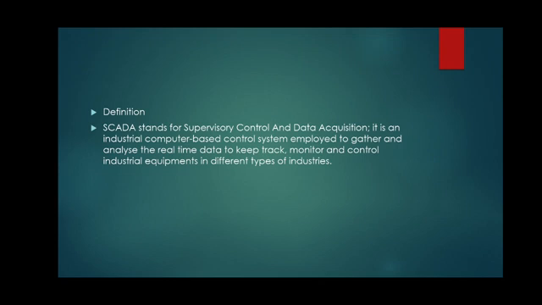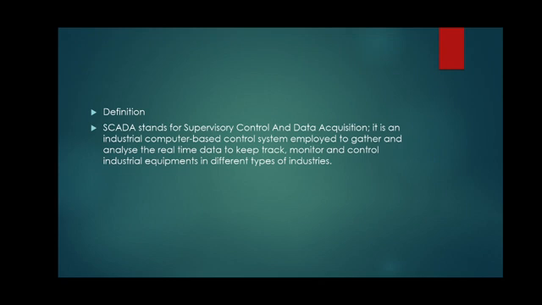So when we consider different types of processes in the industries, these processes are to be controlled. So there are different methods to control these processes. One thing we have to keep in mind is that if the industries are located in a vast area, different units are located at far away places from the control unit.